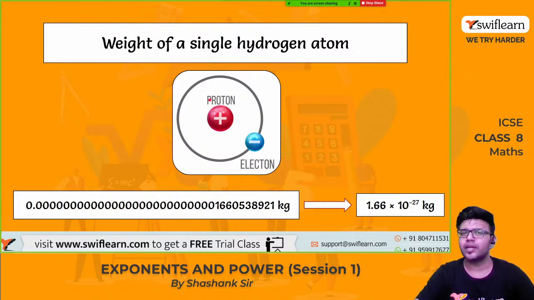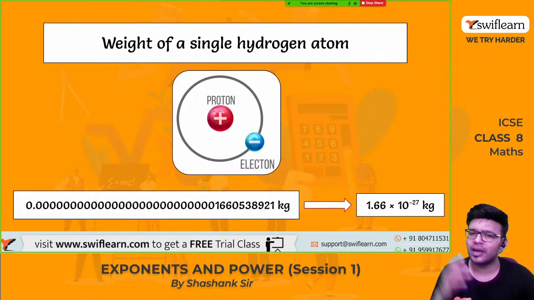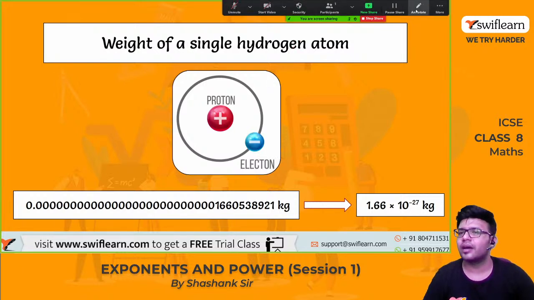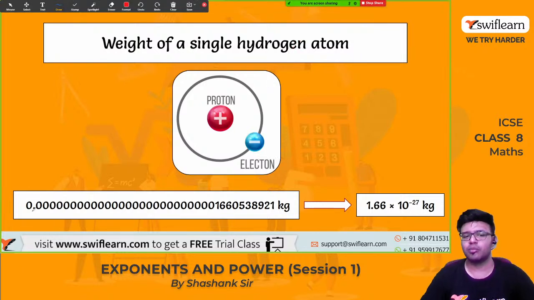Yes. So the weight of a single hydrogen atom is 0.000... with many zeros, then 16605... kgs. So this can be written as, again from this point you are shifting the decimal after 1.